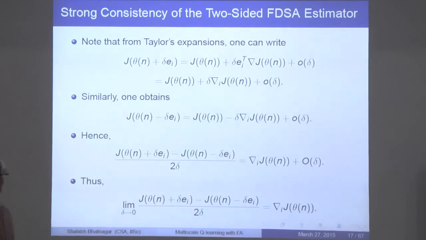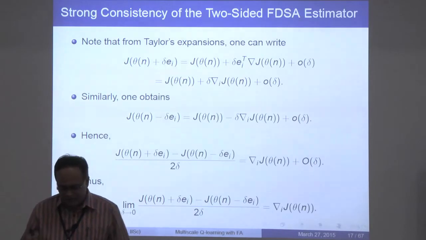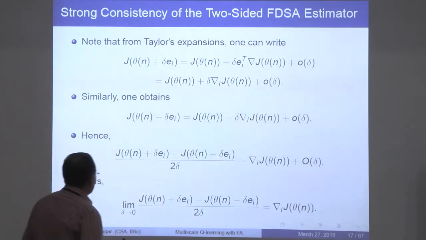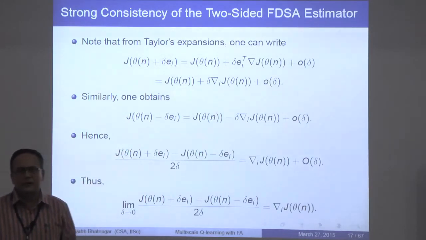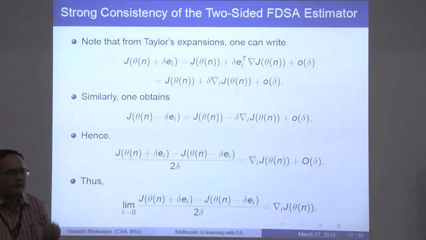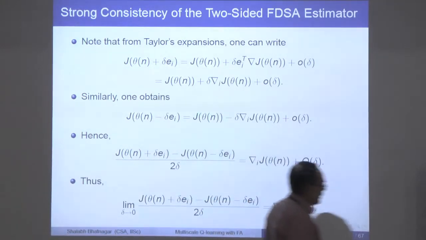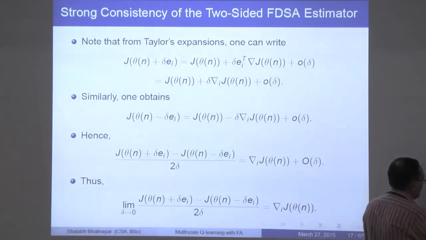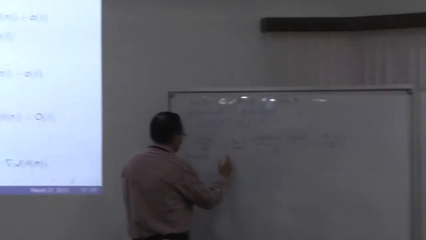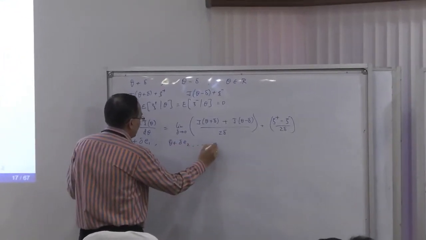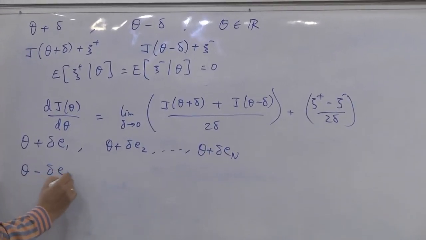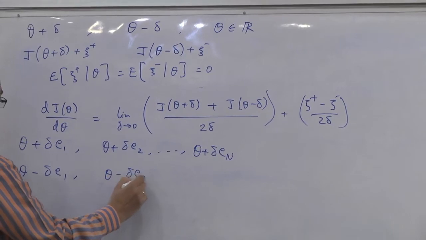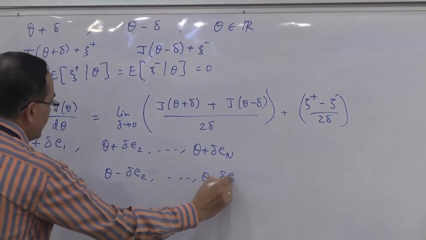Now, the reason why this is a bad algorithm is not because it converges, not because it gives you the true gradient, but because if you are in a high dimensional setting, say n is large, what you will require is actually 2n system simulations. So you require one system simulation with theta plus delta E1, another with theta plus delta E2, all the way up to theta plus delta En, and then you require a system simulation with theta minus delta E1, theta minus delta E2, all the way up to theta minus delta En.